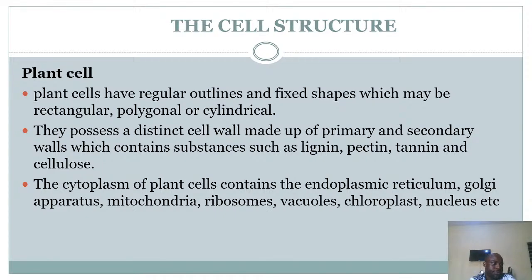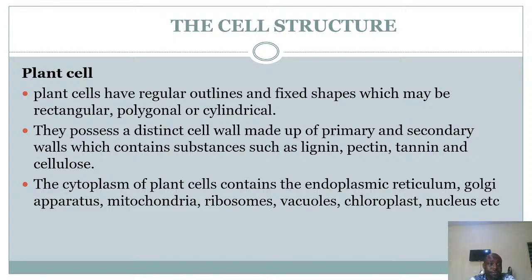The cell structure. We have the plant cells and the animal cells. Their morphological structure, how they are shaped, how they appear, their size, their composition, they are not the same at all. So based on their structure, the plant cells and the animal cells are different. Let's look at what their structures entail.